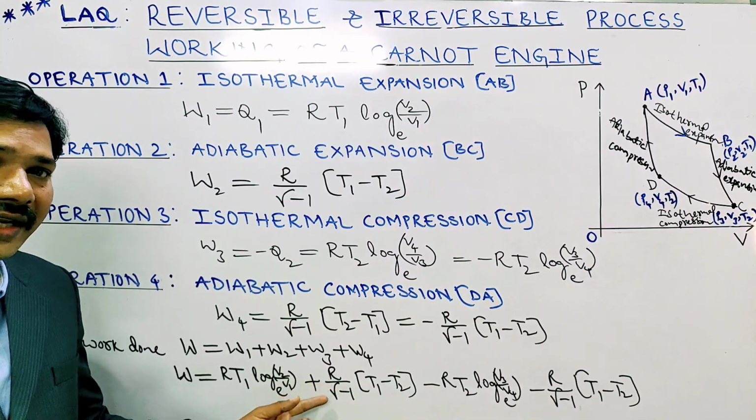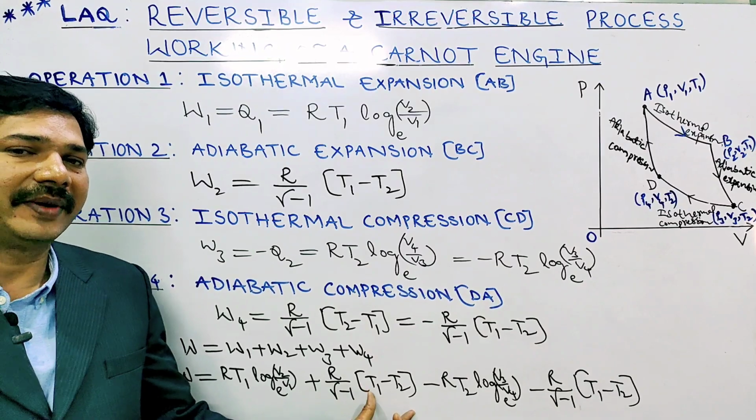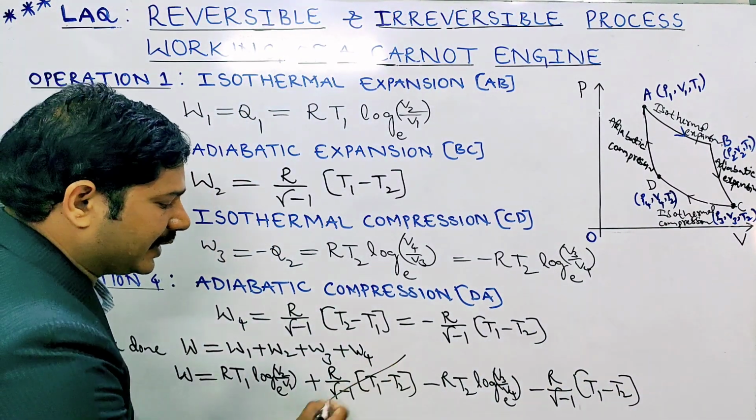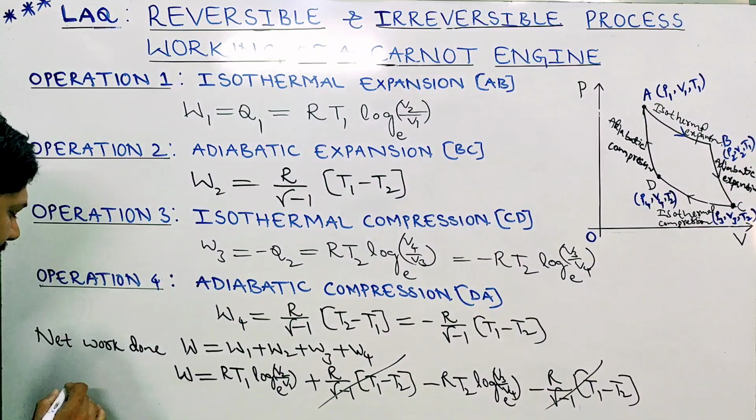So it is very clear, R by gamma minus 1 into T1 minus T2 and minus R by gamma minus 1 into T1 minus T2 get cancelled. The remaining is what? Done.